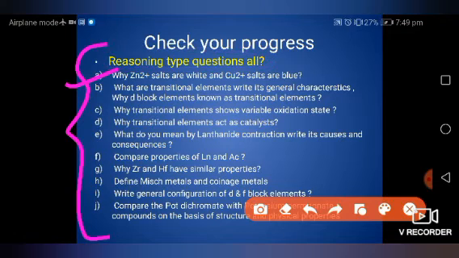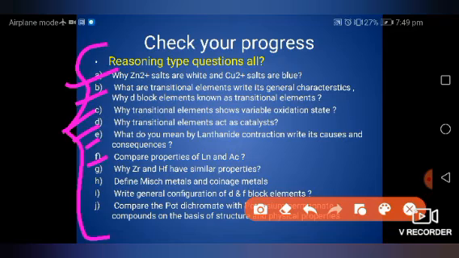Second, why are zinc 2 positive salts white and copper 2 positive salts blue? What are transition elements? Write their general characteristics. Why are elements called transition elements? Why do transition elements show variable oxidation state? Why do transition elements act as catalysts? What do you mean by lanthanide contraction? Write its causes and consequences.